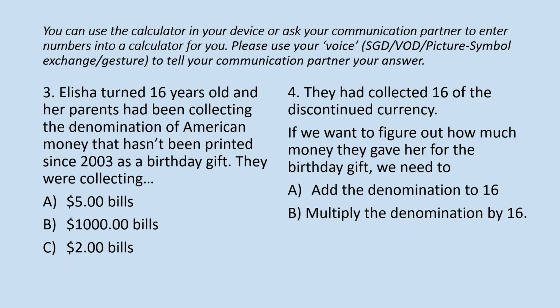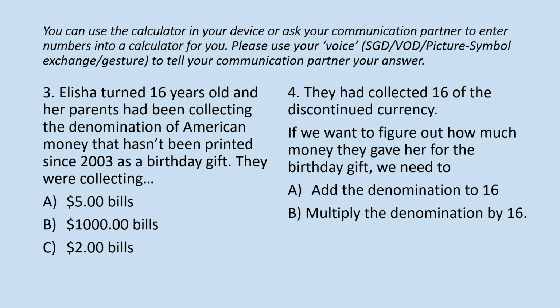All right, number 3. Alicia turned 16 years old, and her parents had been collecting the denomination of American money that hasn't been printed since 2003 as a birthday gift. They were collecting A, $5 bills, B, $1,000 bills, C, $2 bills.